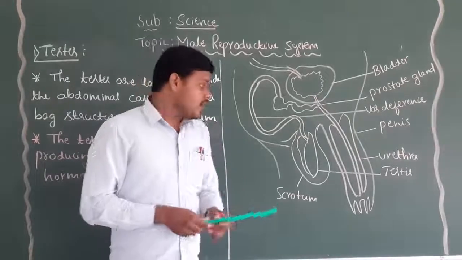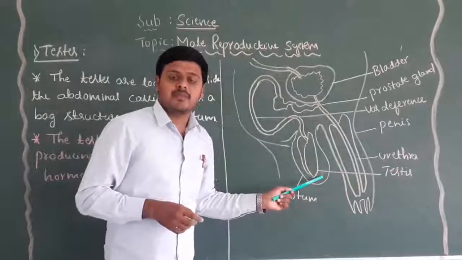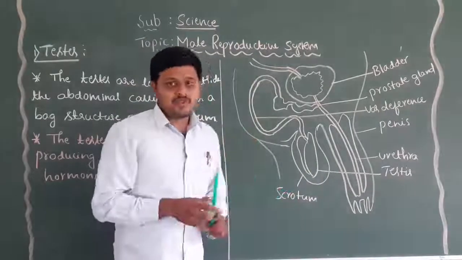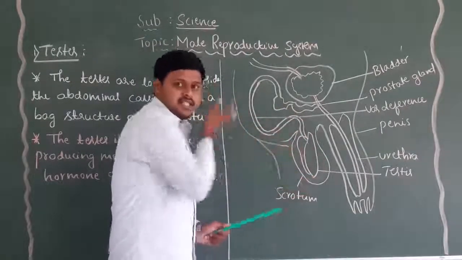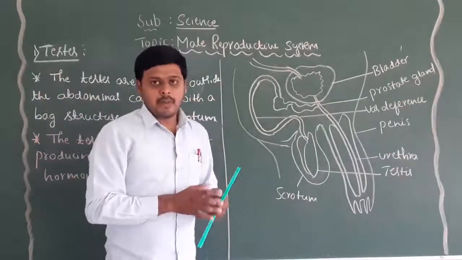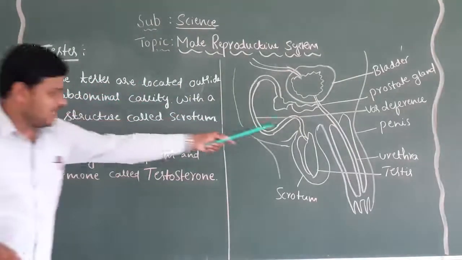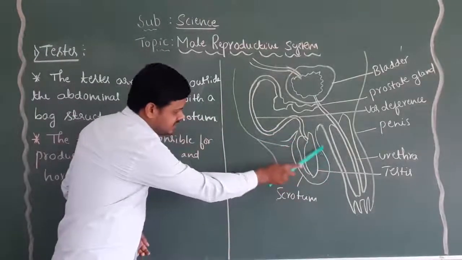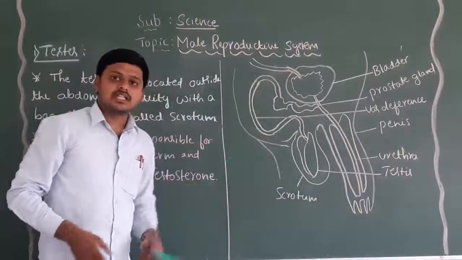The production of healthy sperms requires a temperature about 2 to 3 degrees Celsius lower. That's why the testes are present outside of the body, in a bag-like structure called the scrotum.